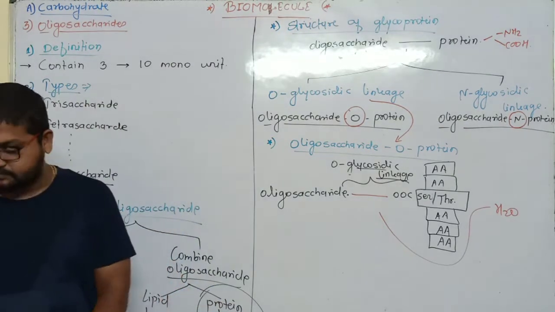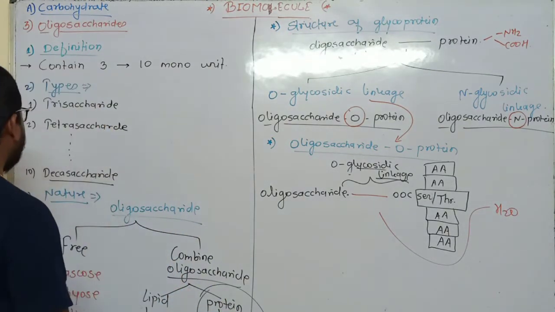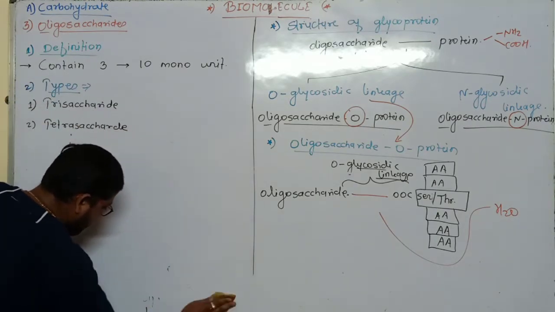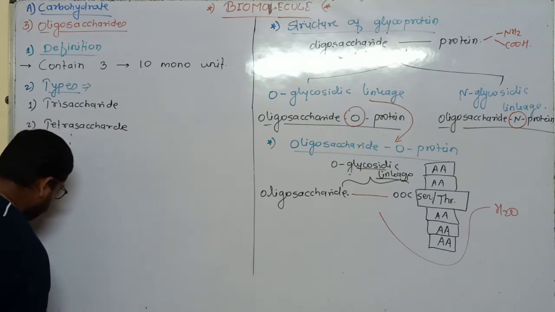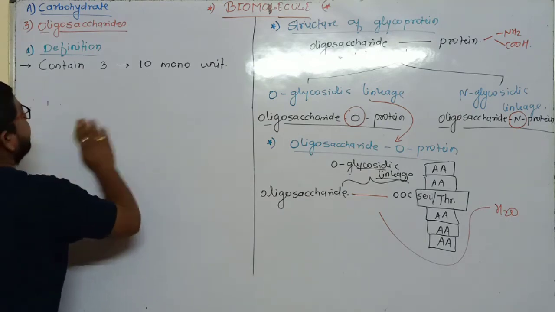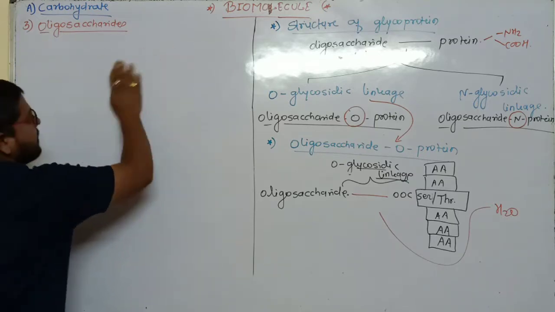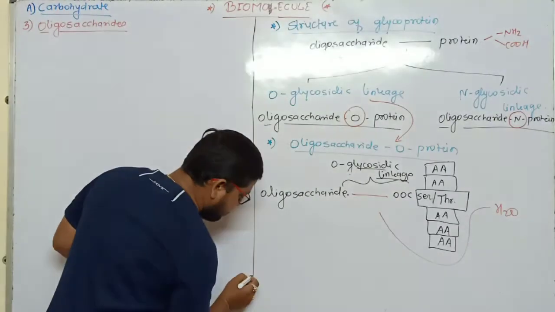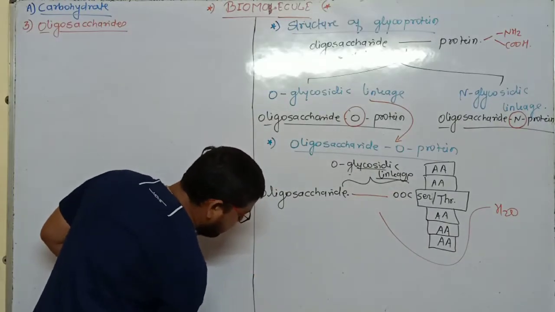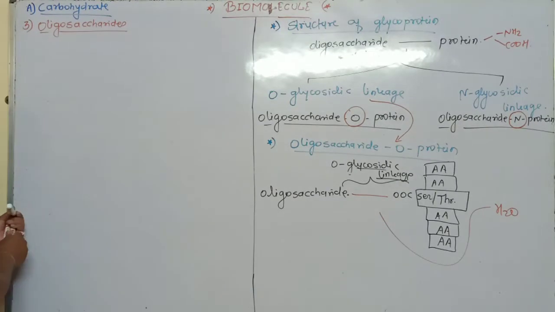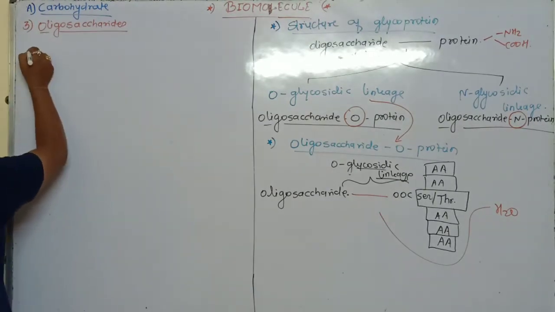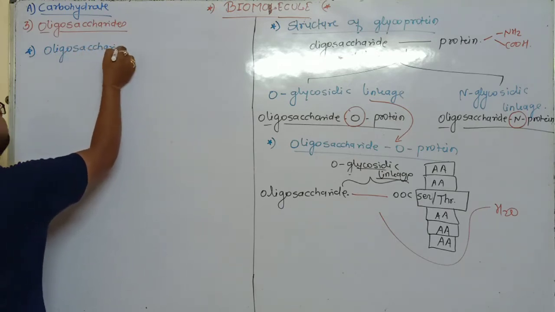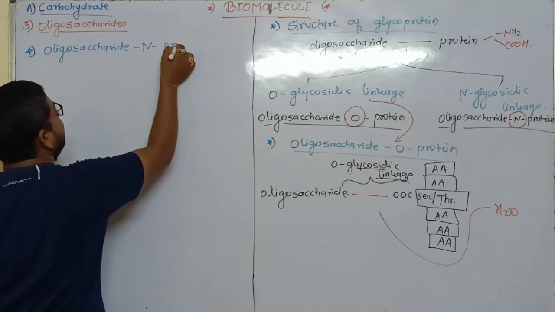Then second, understand properly how N-glycosidic linkage formation takes place in the glycoprotein. So, this is the next topic: oligosaccharide in protein.